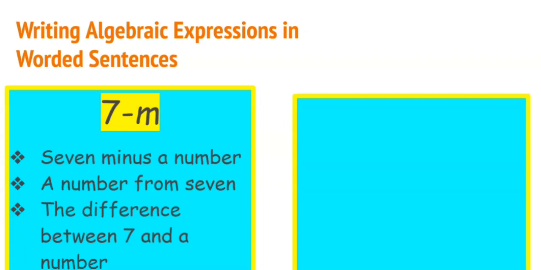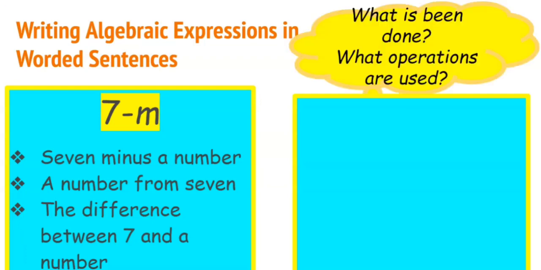So when we are expected to write the worded sentence, it's left up to our interpretation. And of course, there are many different ways of representing them. So there's no one way to get to our answer. So if you have a friend who gets something different, once it reads the same thing, it would be correct.